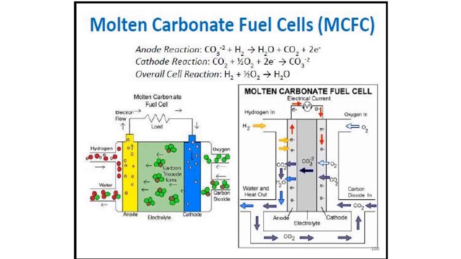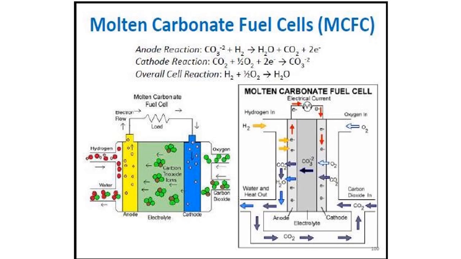On the anode side there are hydrogen ions, and in the cathode there will be oxygen ions, and electrons from the oxygen are getting to the hydrogen through the electrolyte and thus forming H2O, water and heat outside.